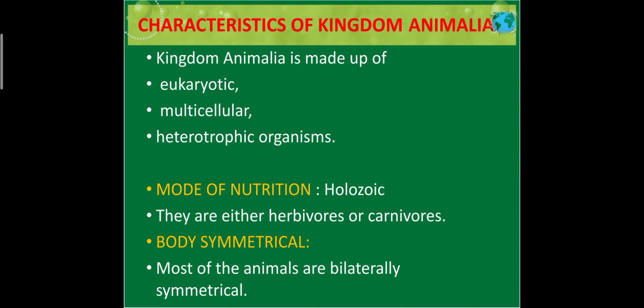Characteristics of kingdom Animalia. Kingdom Animalia is made up of eukaryotic, multicellular, heterotrophic organisms. That means the mode of nutrition can be holozoic, saprophytic. Then coming to the mode of nutrition, holozoic, they are either herbivore or carnivore in nature, that means they depend only on plants or only on animals or on both. Their body symmetry is bilateral symmetry. Their body is made of two parts, front and back, like our front part, back part, side part.